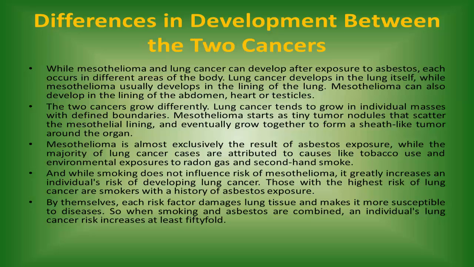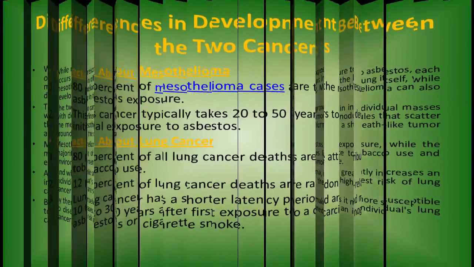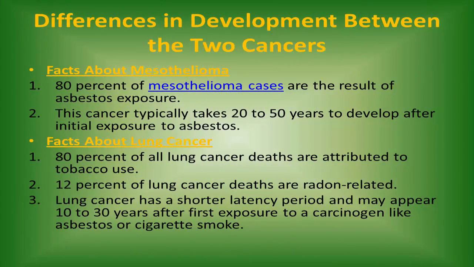And while smoking does not influence risk of mesothelioma, it greatly increases an individual's risk of developing lung cancer. Those with the highest risk of lung cancer are smokers with a history of asbestos exposure. By themselves, each risk factor damages lung tissue and makes it more susceptible to diseases. So when smoking and asbestos are combined, an individual's lung cancer risk increases at least 50-fold.